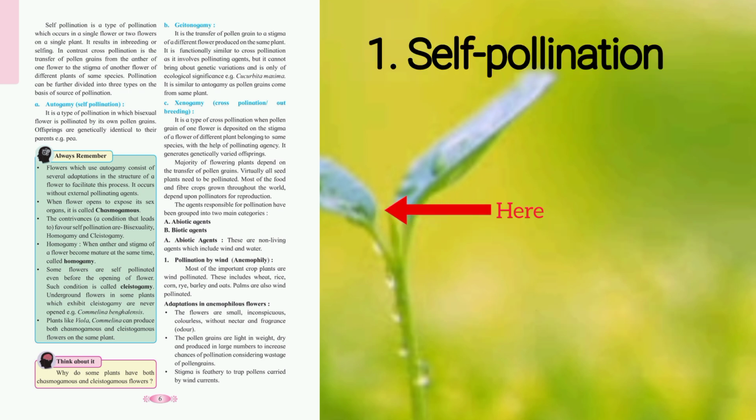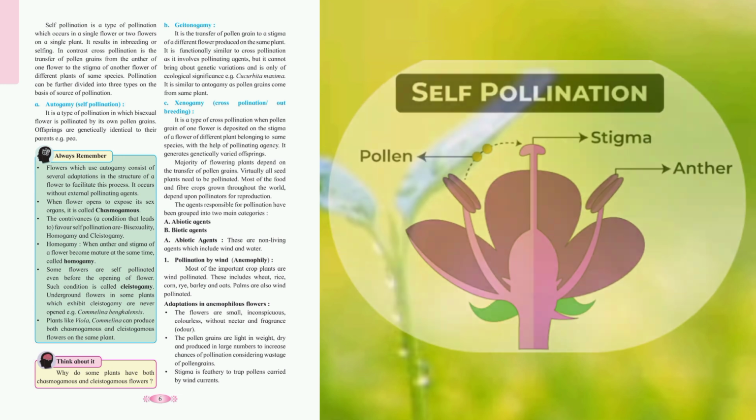Self-pollination is a type of pollination which occurs in a single flower or two flowers on a single plant. It results in inbreeding or selfing. In contrast, cross-pollination is the transfer of pollen grains from the anther of one flower to the stigma of another flower of different plants of the same species. Pollination can be further divided into three types on the basis of the source of pollination.